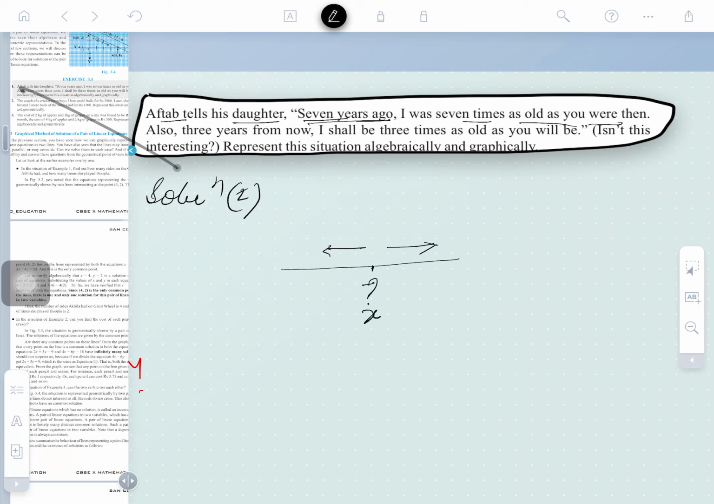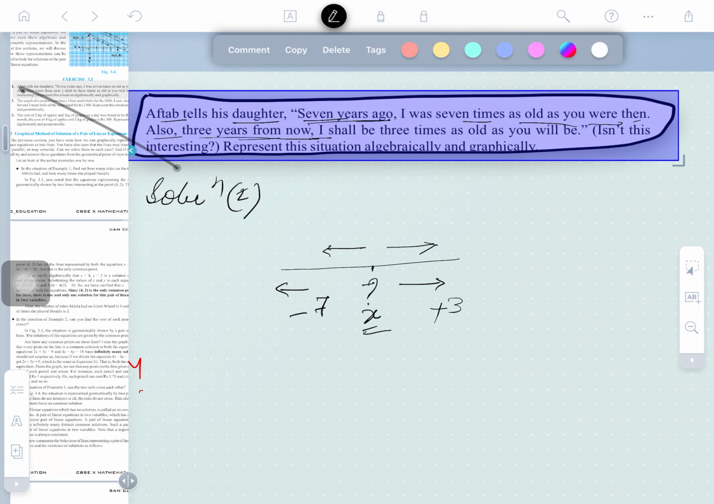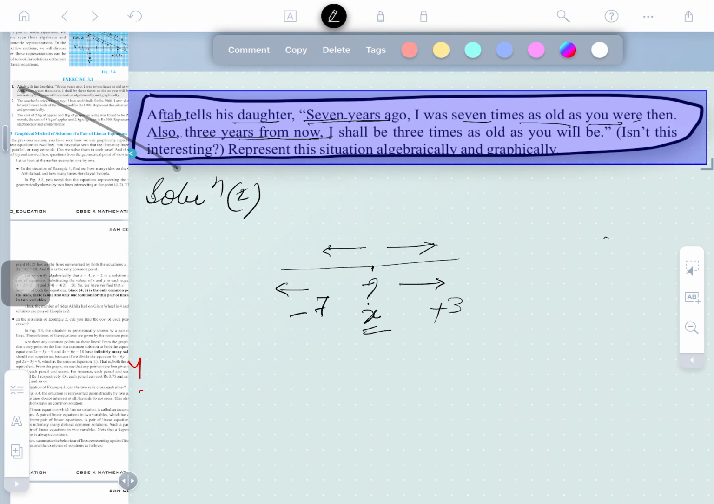The present age is unknown, so we can suppose it as x. The second case is 3 years from now. For 3 years from now, you have to go plus 3, and here you have to go minus 7. When you go forward, you take it as positive 3, and if you go backward, you take it as negative. Is that clear? So if you read the question, you may see what it is actually saying.